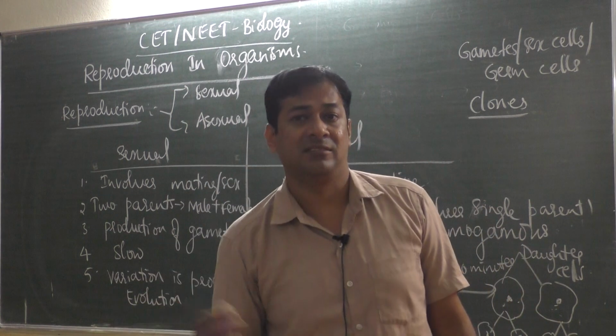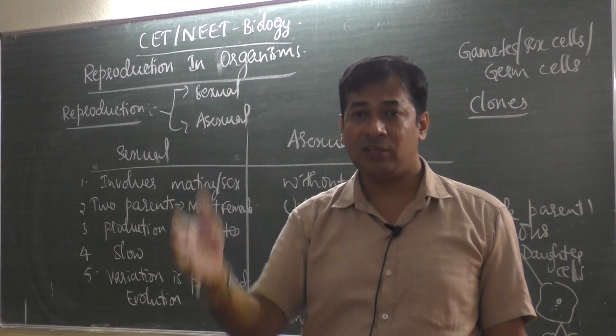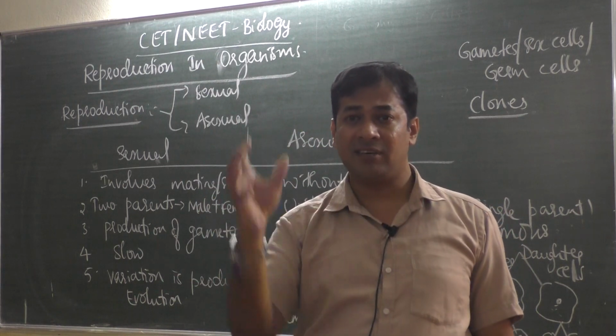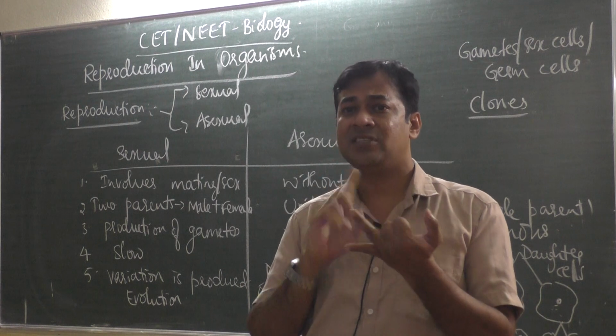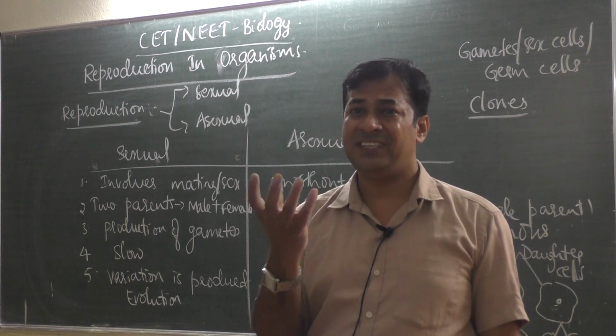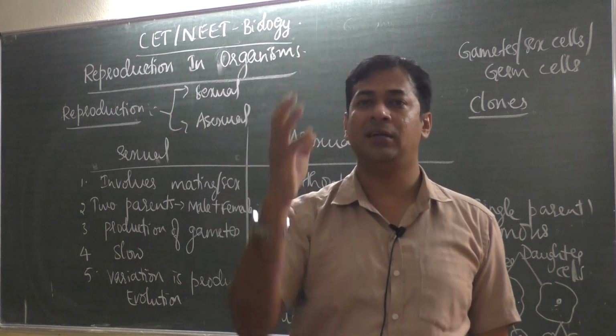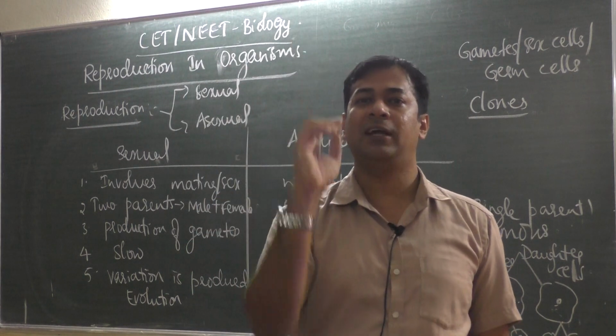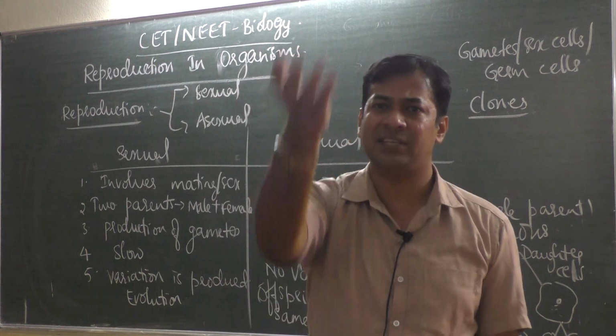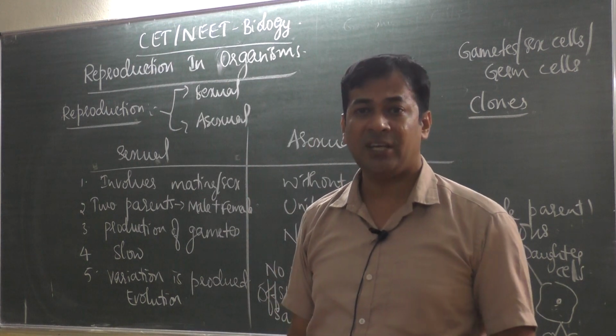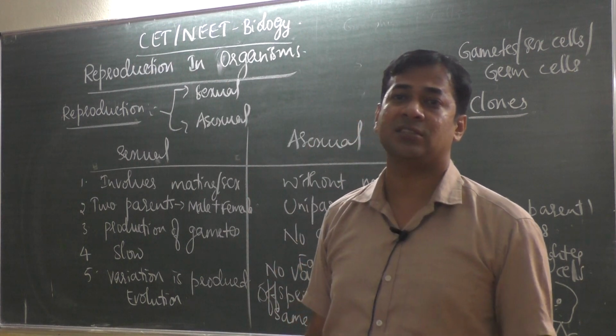Other than the flower, the remaining parts are leaf, stem and roots. If a leaf produces an entire plant, or a root produces an entire plant, or one part of the stem produces an entire plant, then we call it vegetative propagation.